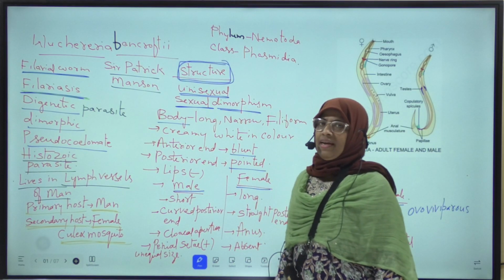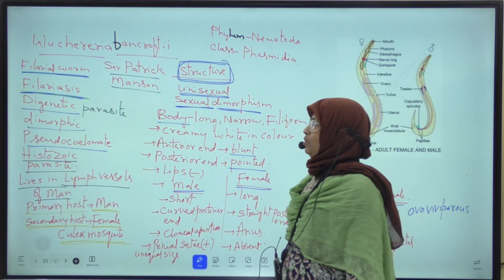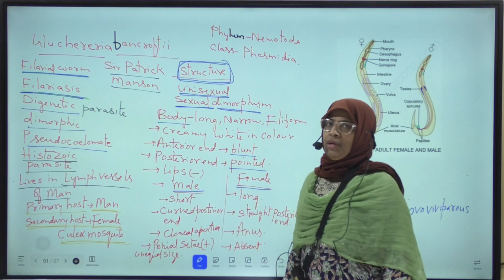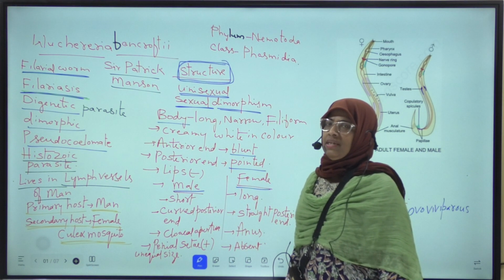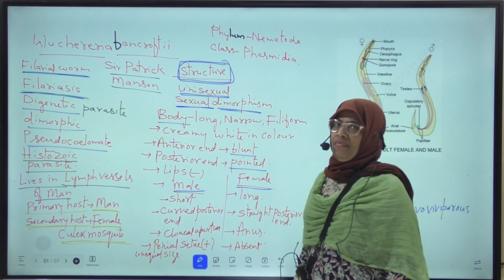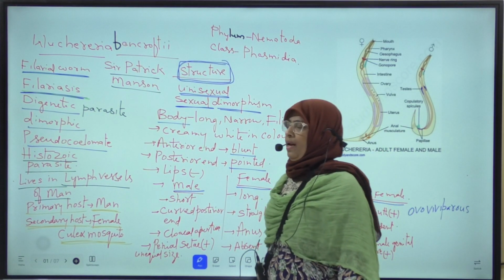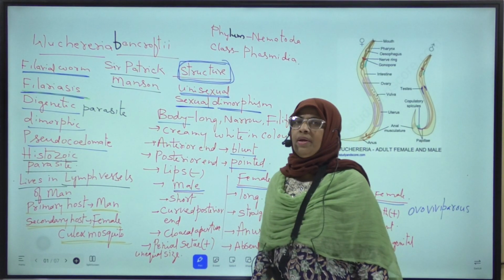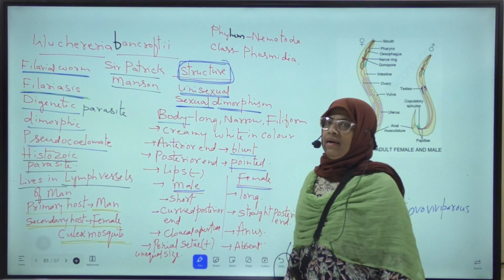The structure, life cycle, and pathogenicity of Wuchereria bancrofti is one of the important LAQs from first year zoology, that is, the sixth unit of first year zoology, biology in human welfare. It is one of the important LAQs for the IPE examination, and it is also important for MSET and NEET.